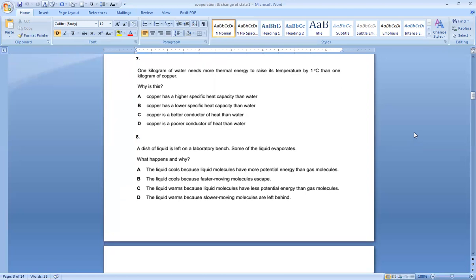Number 8 says a dish of liquid is left on a laboratory bench. Some of the liquid evaporates. What happens and why? We know during evaporation, highly energetic molecules leave the surface, the volume of the liquid decreases and the liquid cools. First option says the liquid cools because the liquid molecules have more potential energy than the gas molecules. No. Liquid cools because the faster moving molecules escape. So B is my option.